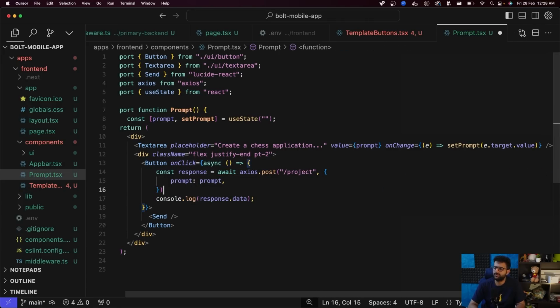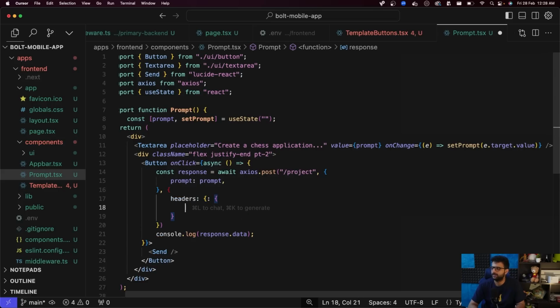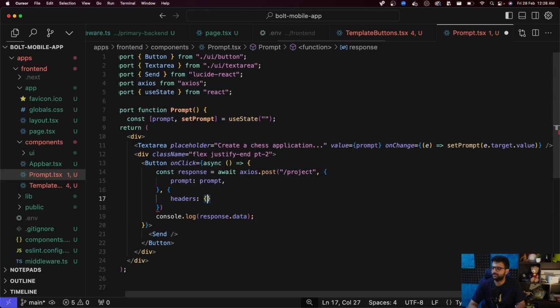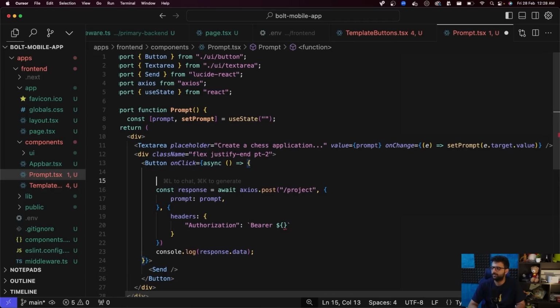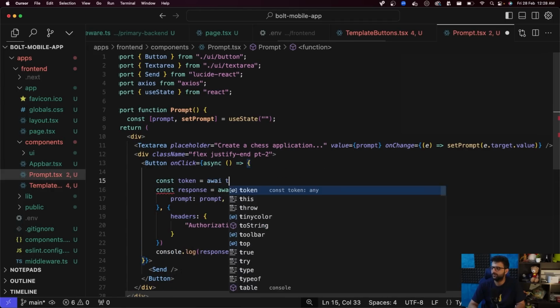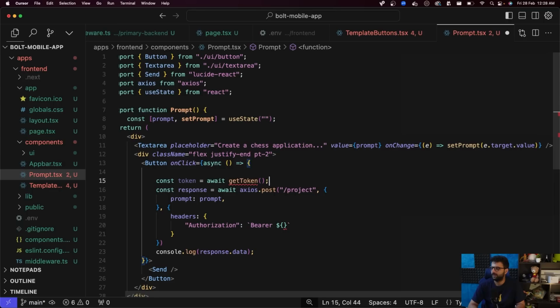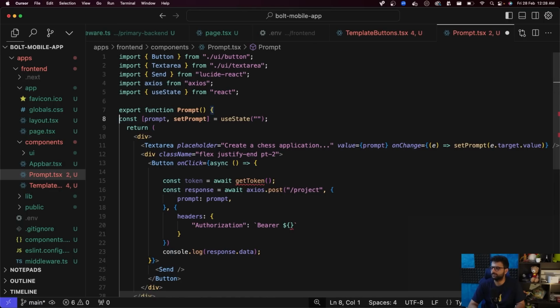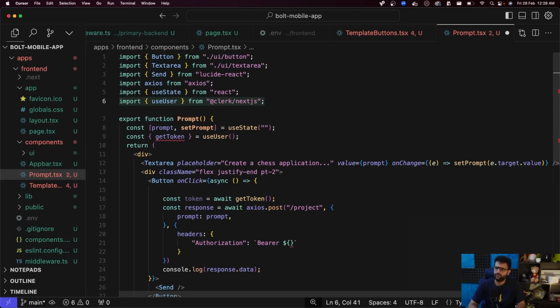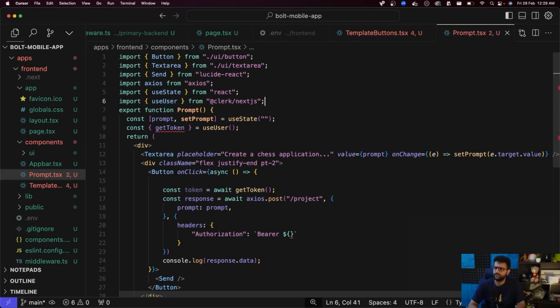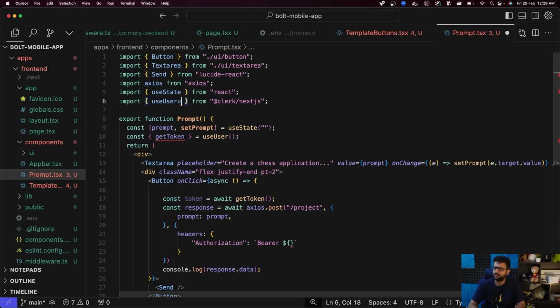But one thing that's left here is what, guys? What do we need? We need to pass in the headers. We need to pass in a token that comes from Clerk. So const token equal to await getToken, where getToken is a function that comes from useUser. I think it's useAuth, but useAuth.